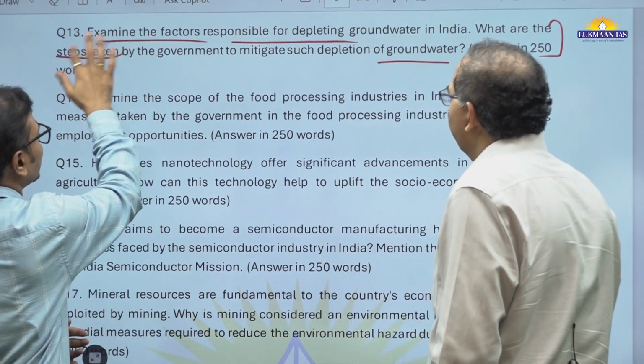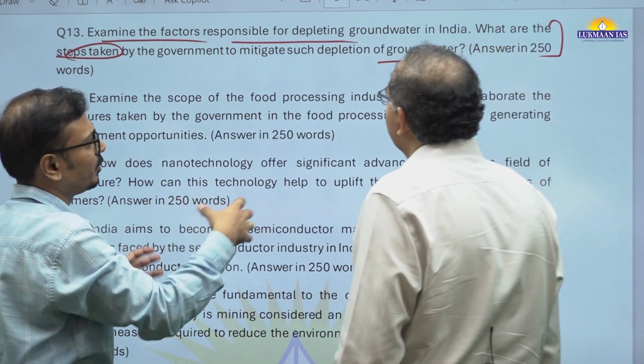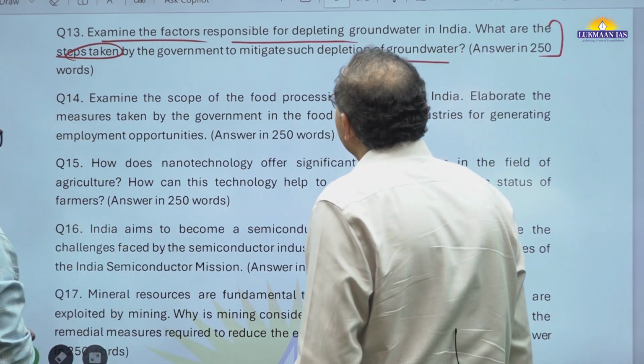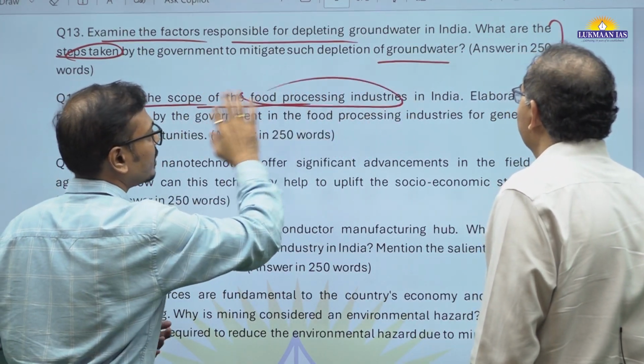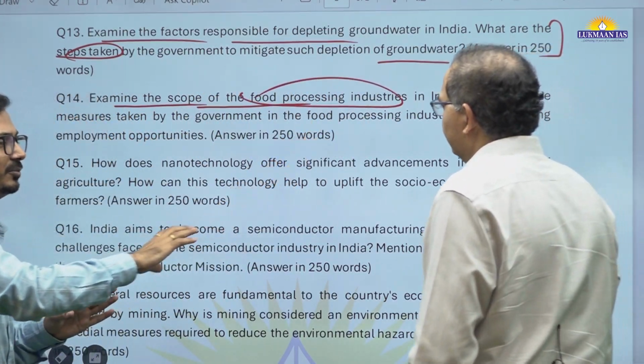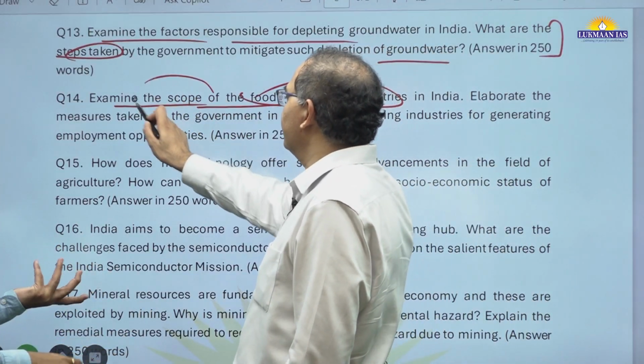And even the steps taken like Atal Bhujal Yojana and the regulatory aspect and all these things, aquifer mapping and examine the scope of food processing industries. Now this is directly syllabus related topics. And that's also a scope, let's say that. It is asking the scope.